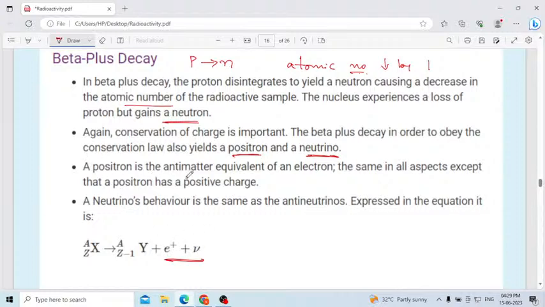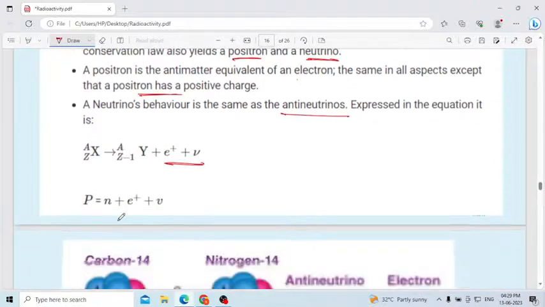A positron is the antimatter equivalent of an electron, the same in all aspects. The name itself indicates positive charge. Electron is a negatively charged particle, positron is a positively charged particle, but otherwise their nature is the same, both are antimatter. Neutrino behavior is the same as the antineutrino expressed in the equation. Yes, the behavior of antineutrino and neutrino will be the same, because both do not carry any charge, and mass is negligible. Okay, those are the important points you have to remember.